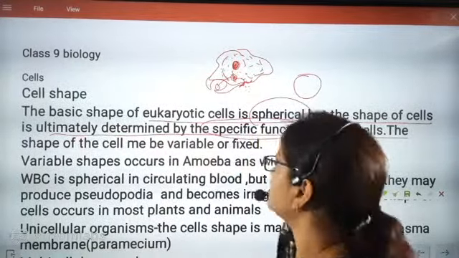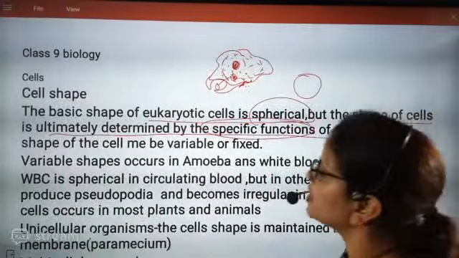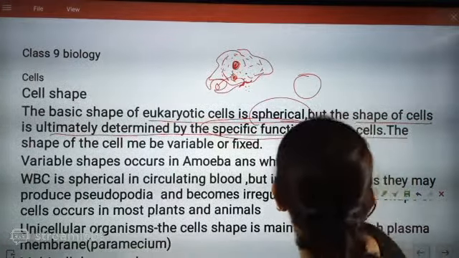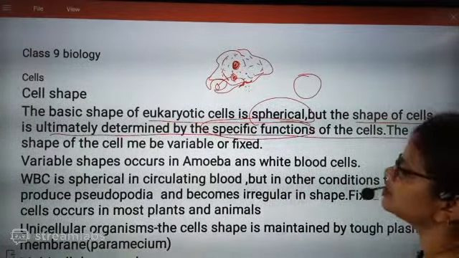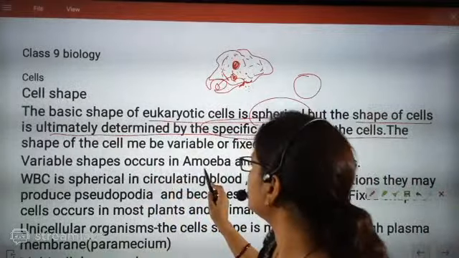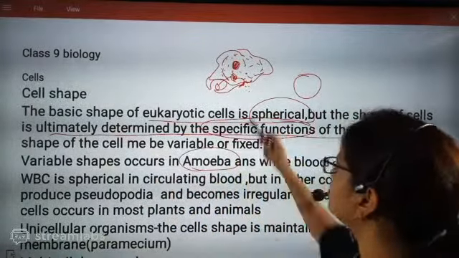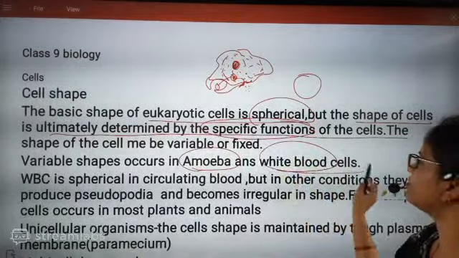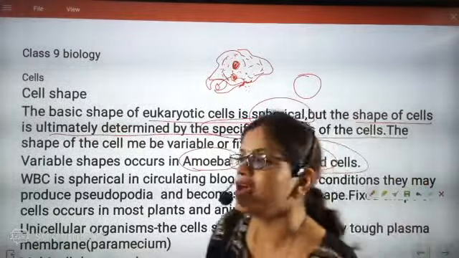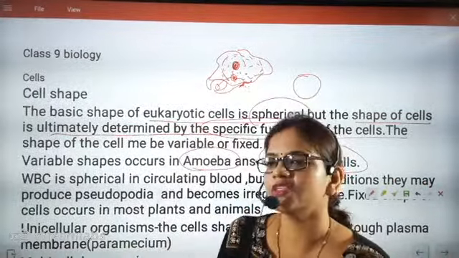Now the next part we are going to understand. Look here, we have mentioned this part. Variable shapes occur in amoeba. Right now I was talking about amoeba and white blood cells. White blood cells are present in your body. WBCs are called fighter cells.